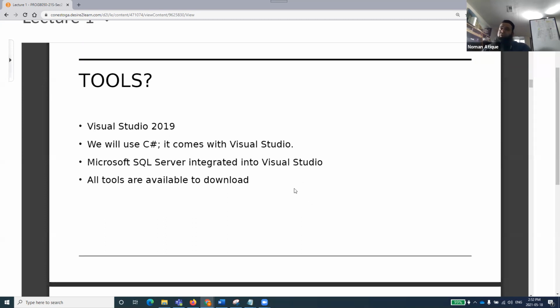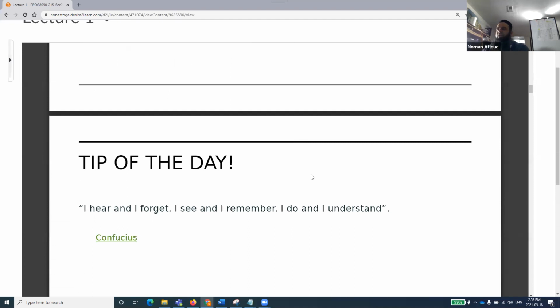So have a look at that video if you want to install C# and Visual Studio. We'll use C#, which comes with Visual Studio, of course. We'll be checking that up and installing. So C# will be coming with Visual Studio, and there's no need to install it separately. Of course, you'll have to select that component, but you don't need to install it separately. Microsoft SQL Server is integrated into Visual Studio. We'll see that it is also integrated. We'll be working on that, but I will tell you how you can independently install Microsoft SQL Server and work on that. All tools are available to download. If you want to download them, you should do that, and you can install them. But as I said, I'll be publishing a video.